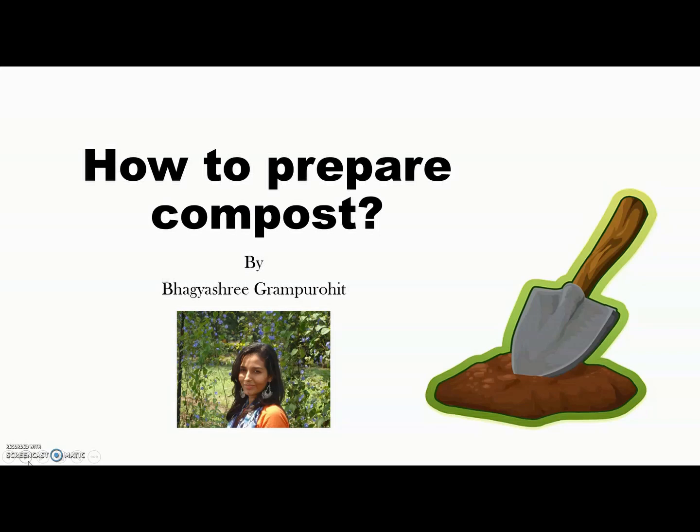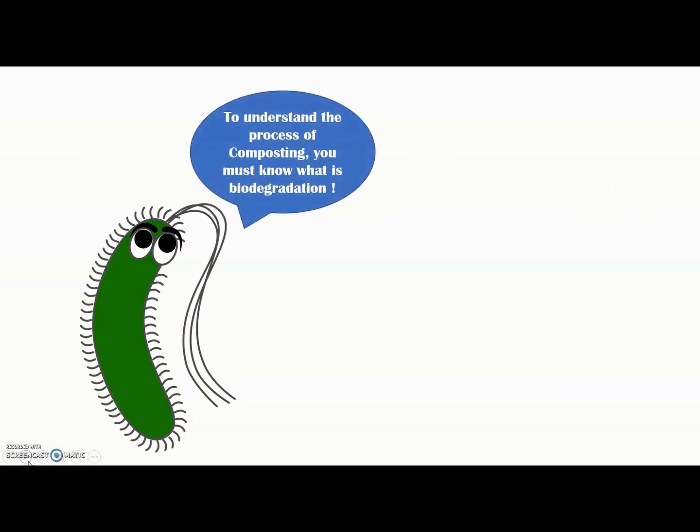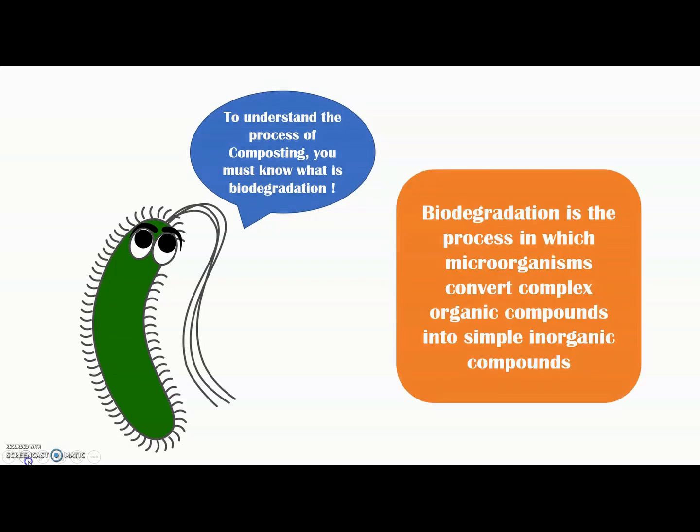In this video we are going to see how to prepare a compost. So to understand the process of composting, you must know what is biodegradation. Biodegradation is a process in which microorganisms convert complex organic compounds into simple inorganic compounds. Now this definition seems a little bit difficult, right?